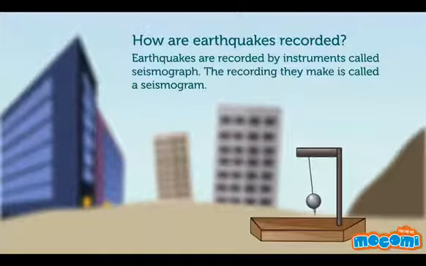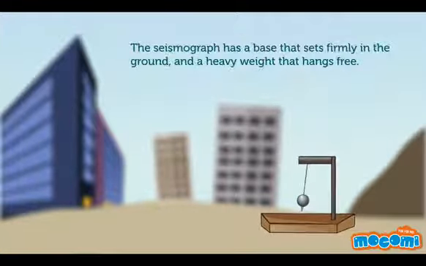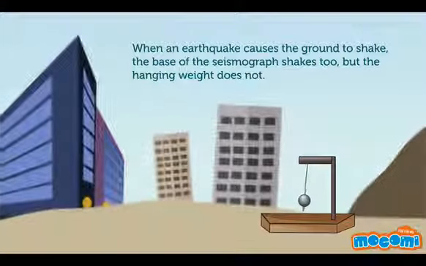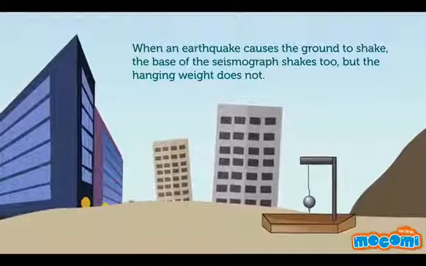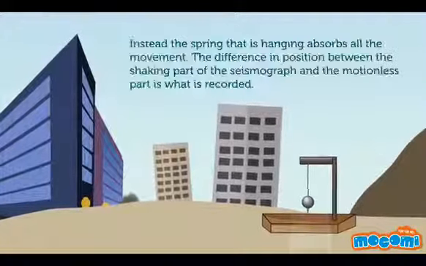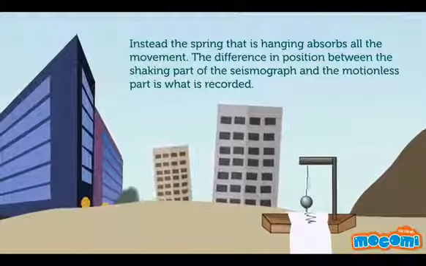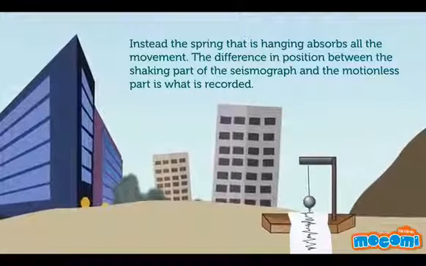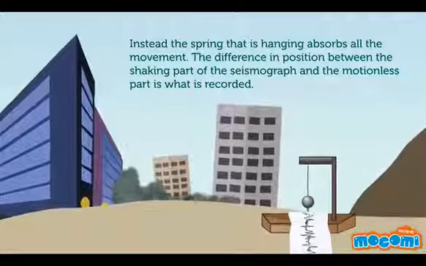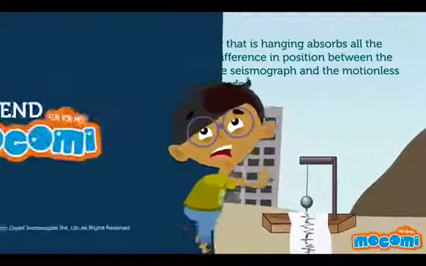How are earthquakes recorded? Earthquakes are recorded by instruments called seismographs. The recording they make is called a seismogram. The seismograph has a base that sets firmly on the ground and a heavy weight that hangs free. When an earthquake causes the ground to shake, the base of the seismograph shakes too, but the hanging weight does not. Instead, the spring that is hanging absorbs all the movement. The difference in position between the shaking part of the seismograph and the motionless part is what is recorded.